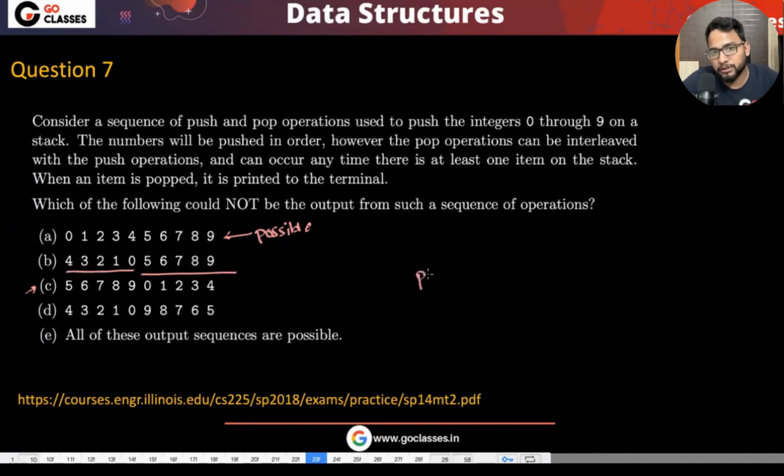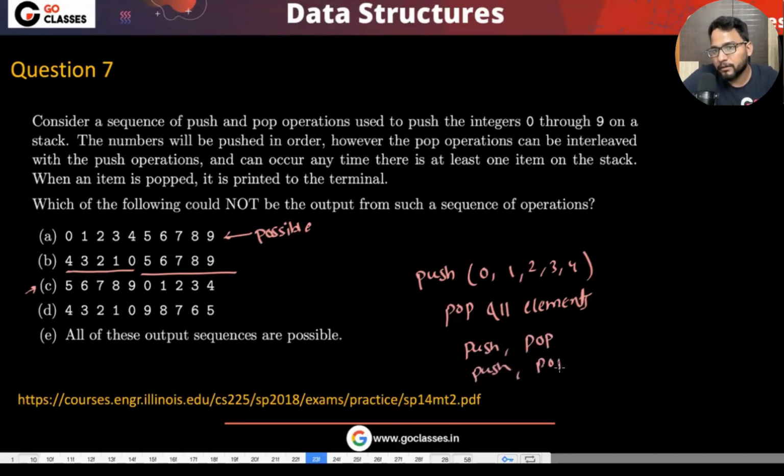So you push 0, 1, 2, 3, 4, and then you pop all elements. Then you will be getting this sequence. Then you push 5, pop 5, push 6, pop 6, right? Then push, pop. Okay. Have you understood what I'm saying? So that's why this is also possible.